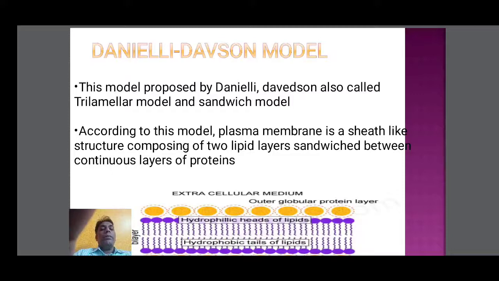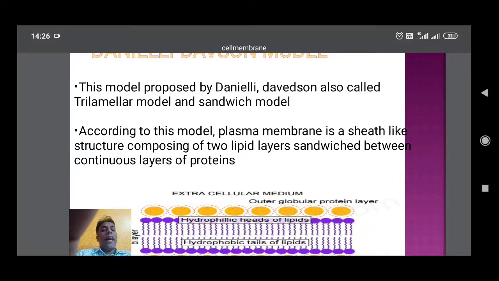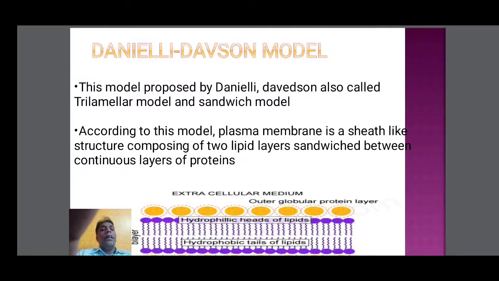So according to this model, the plasma membrane is a sheath-like structure composed of two lipid layers sandwiched between continuous layers of protein. According to the Danielli and Davson model, the plasma membrane appeared as a sandwich. In the sandwich, we can see two lipid layers in the middle, and both sides of the lipid layer are composed of protein layers. It looked like a sandwich. That's why we called it the sandwich model.